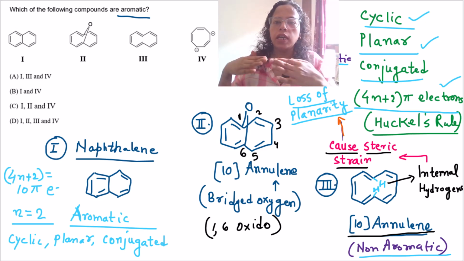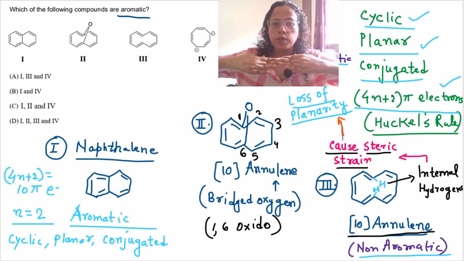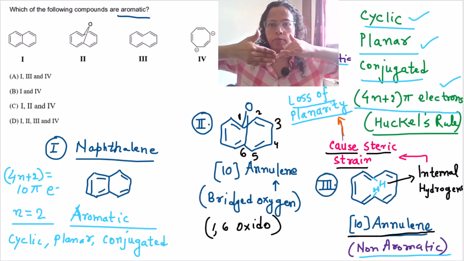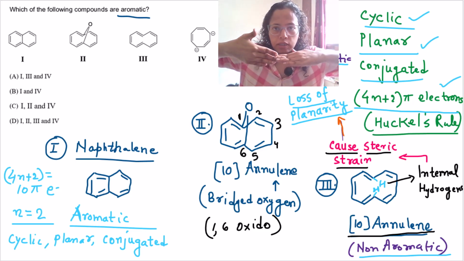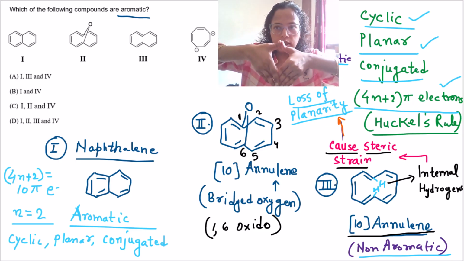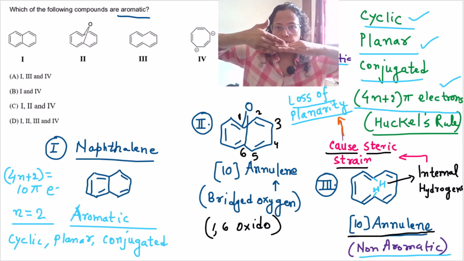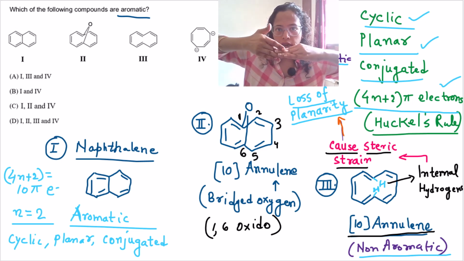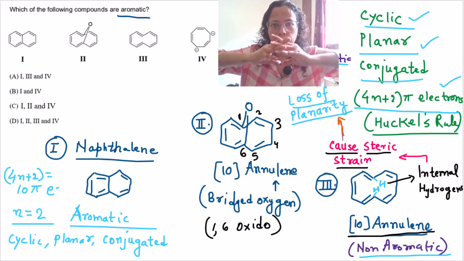So when these internal hydrogens are replaced by a bridged substituent or a bridged group, then these bridged groups pull the twisted ring. These are bridged groups, okay, there is a bridge between these two groups, and as the bridge is formed, this twisted ring again goes back to the planar ring, okay. After the bridge is formed, it becomes a planar ring.